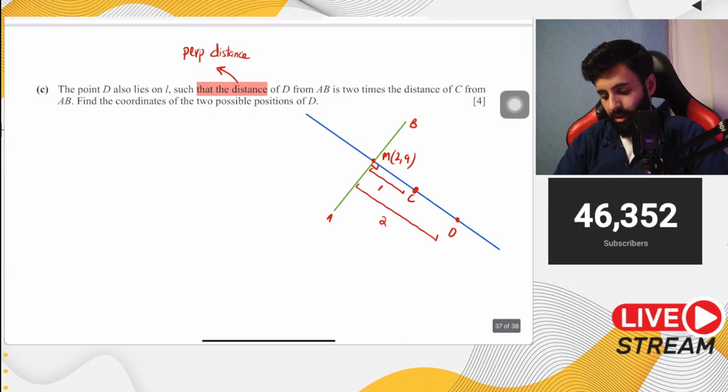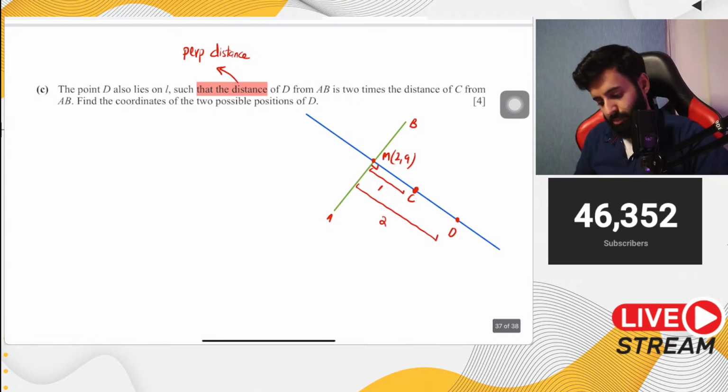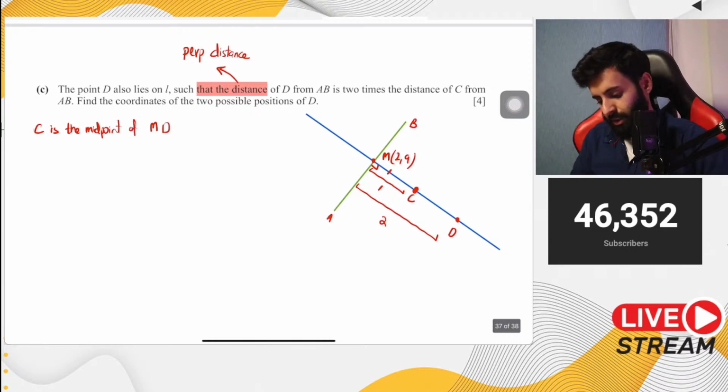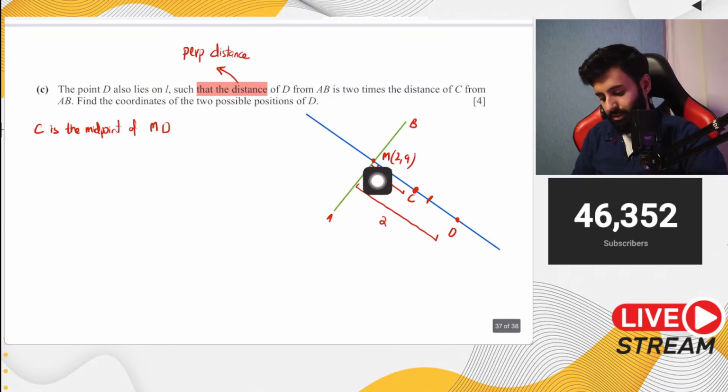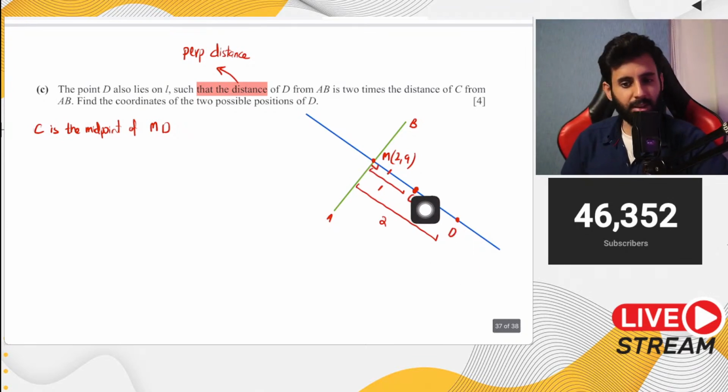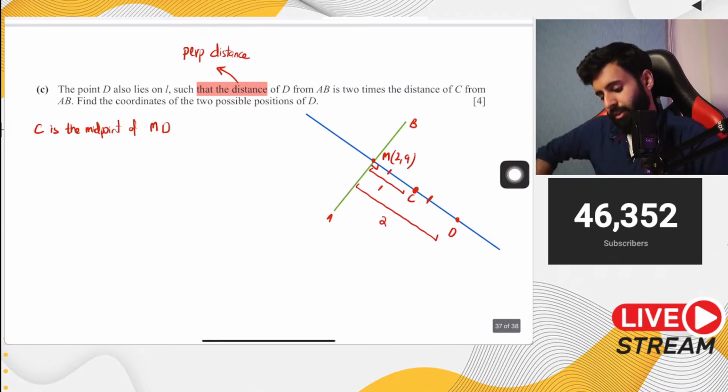Now, here's what we can do. One possibility is that C is the midpoint of MD. Why? Because you can see that if D is twice as far from AB as C, then in other words, C ends up being in the center. So one possibility is that C becomes the midpoint of D.